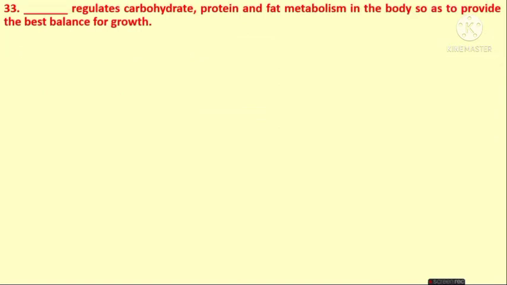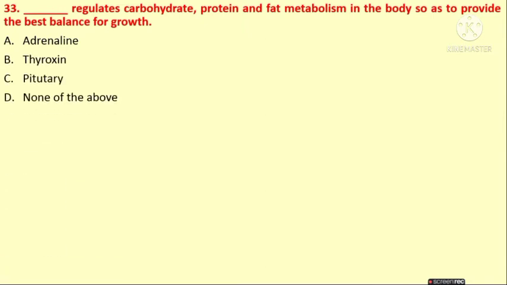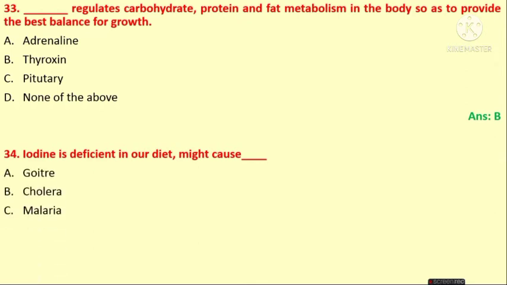Dash regulates the carbohydrates, protein and fat metabolism in the body so as to provide the best balance for growth. Adrenaline, thyroxine, pituitary, none of the above. The answer is thyroxine, which regulates the carbohydrate, protein and fat metabolism. Next, iodine deficiency in our diet might cause goitre, cholera, malaria, all of the above. Deficiency of iodine will cause what? Goitre.